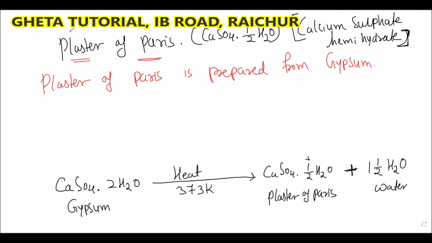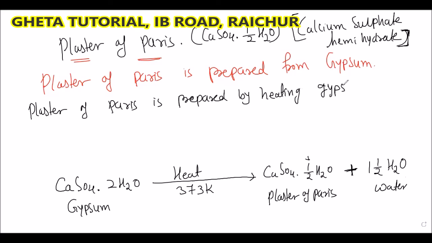So this is the very simple answer. If you want to prepare the plaster of Paris, you require gypsum. So what can I write here? Plaster of Paris is prepared by heating gypsum to a temperature of 373 Kelvin, or you can write 100 degrees Celsius.